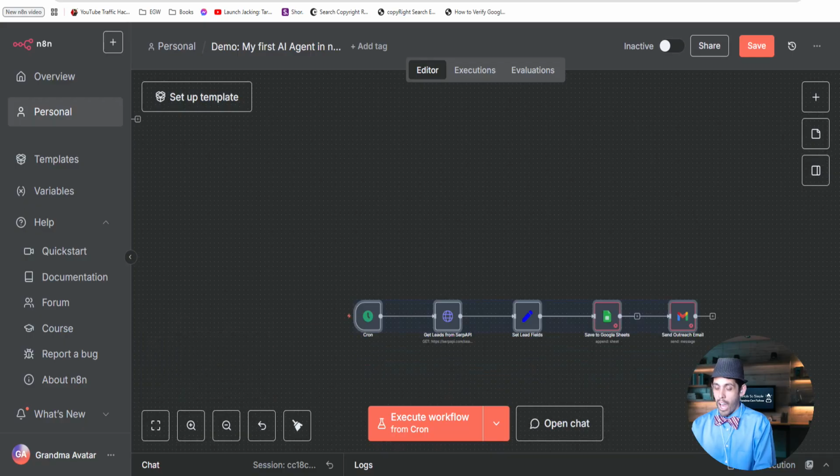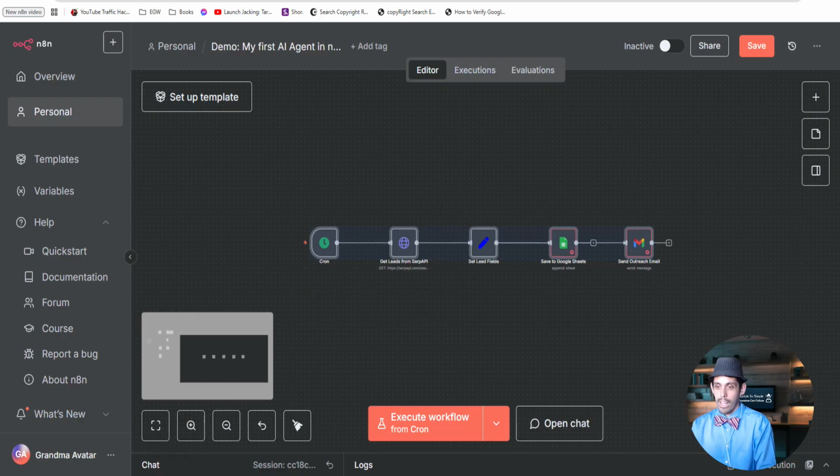Get out of here. I'm out of here. I know, it's out of this world. What a time to be alive. It literally just created the workflow for me.